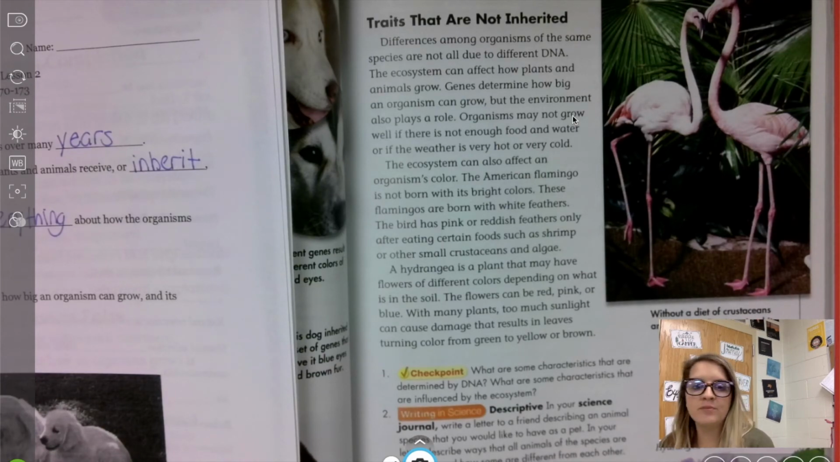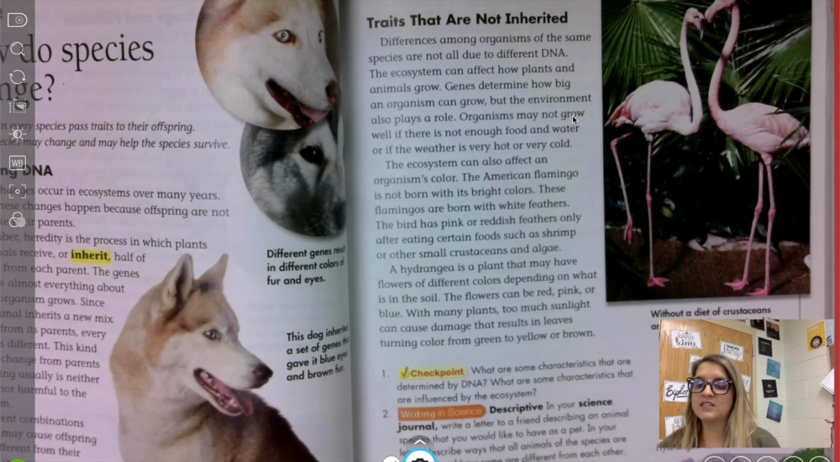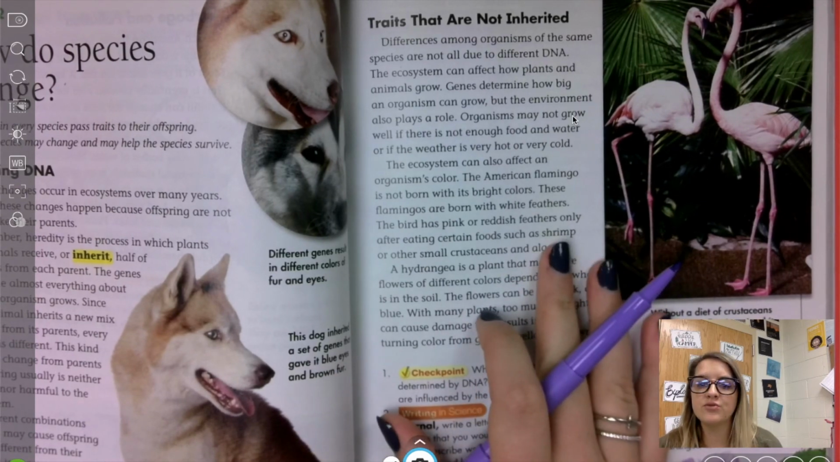A hydrangea is a plant, which you can see at the bottom of your page, that may have flowers of different colors depending on what is in the soil. The flowers can be red, pink, or blue. With many plants, too much sunlight can cause damage that results in leaves turning color from green to yellow or brown. So that can be too much sunlight, and then not getting enough water, that we see that. So there's going to be traits that are inherited, but then also not inherited.